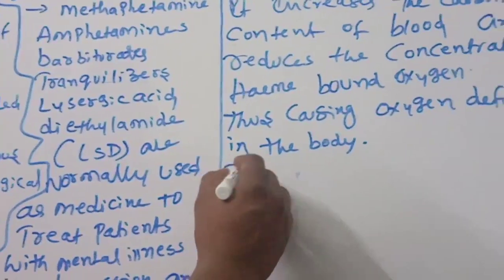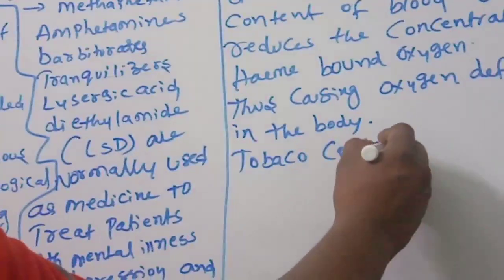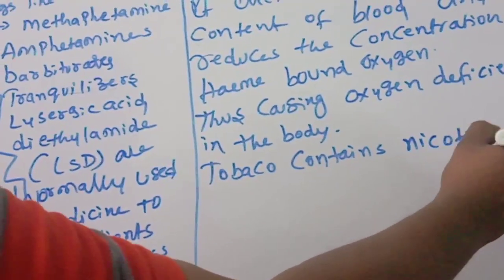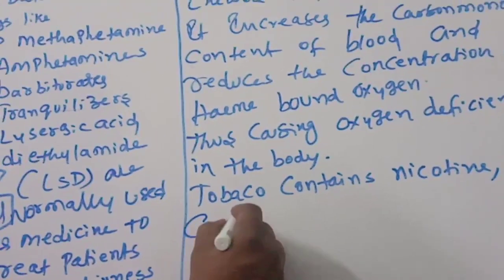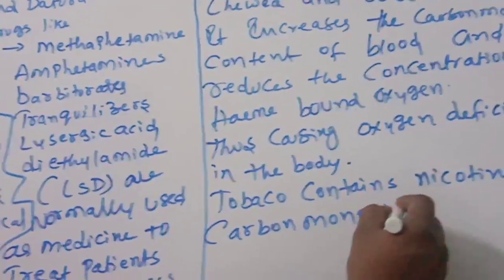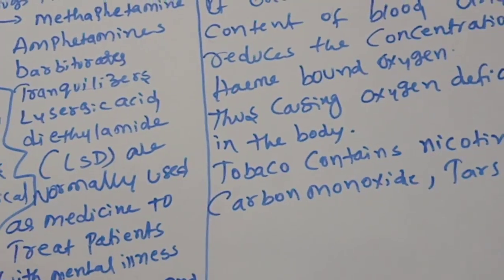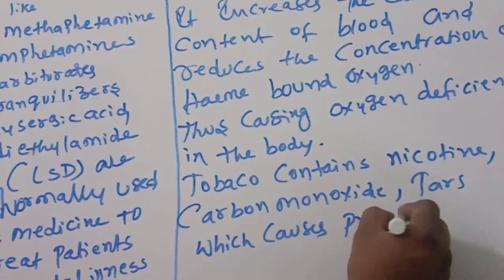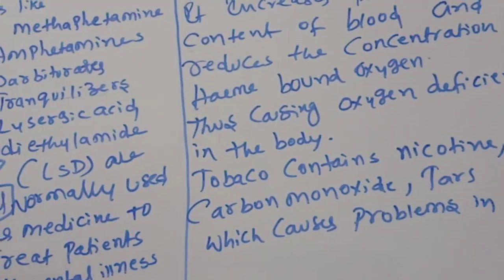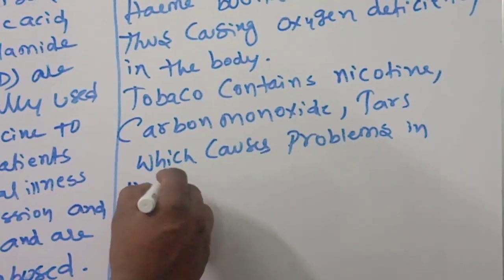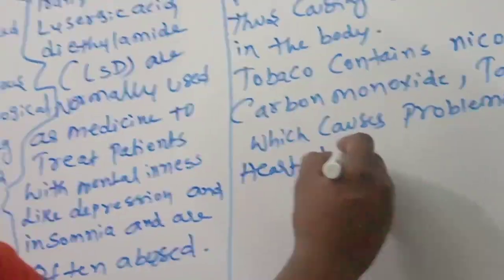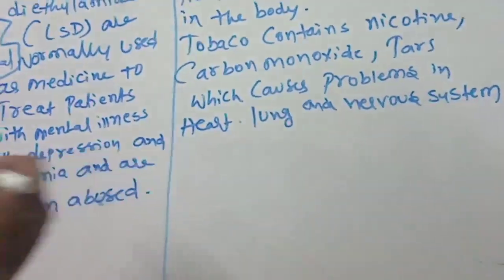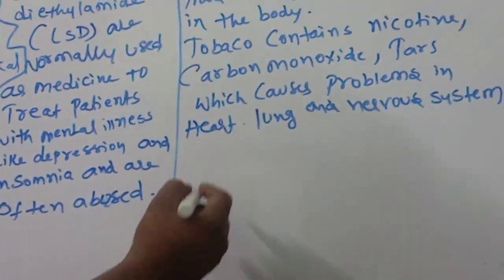Tobacco contains nicotine, carbon monoxide and tars, which cause problems in the heart, lung and nervous system.